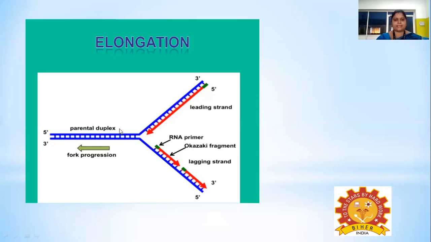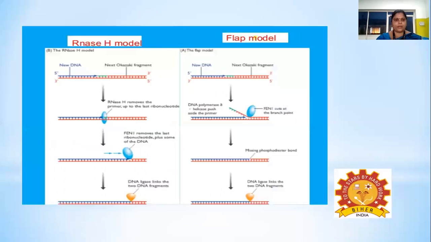If you look at the lagging strand, the DNA synthesis is not continuous here, and the DNA is synthesized as short fragments known as Okazaki fragments. These Okazaki fragments will be joined by the enzyme DNA ligase, and then the lagging strand will be made continuous. The RNA primer in the lagging strand as well as in the leading strand will be removed by two different mechanisms, the RNase H model and the flap model.